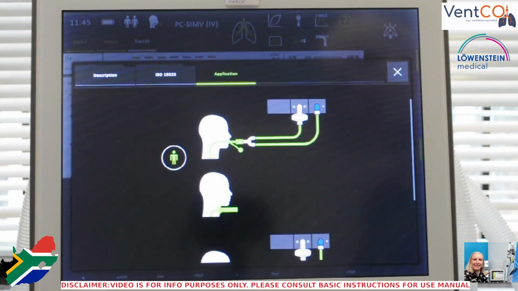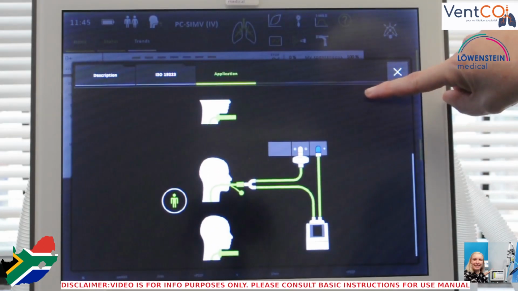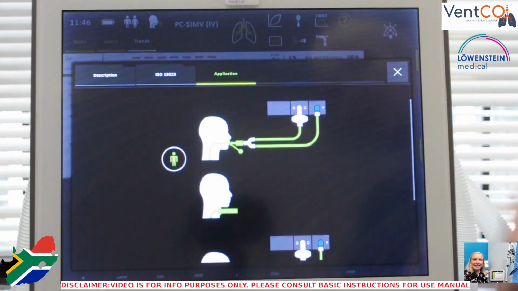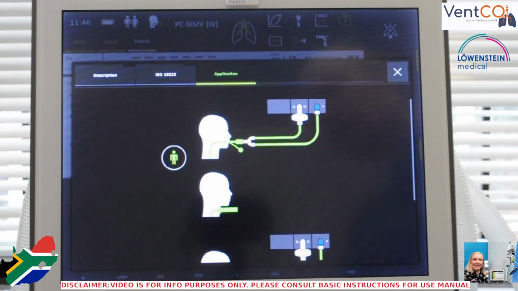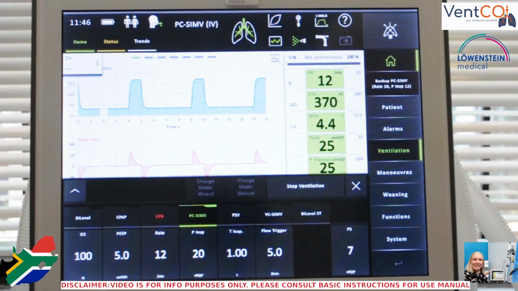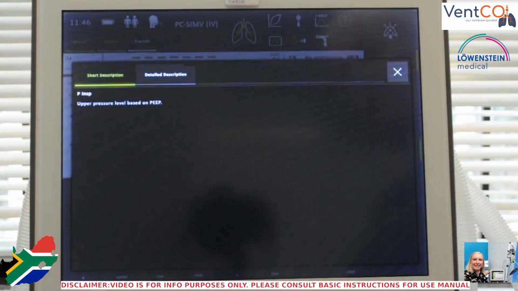Illustrations are available to ensure correct connection of circuits and humidifiers. This function works for ventilator parameters as well. Click on Help, and then on the parameter, and information will be provided if available.